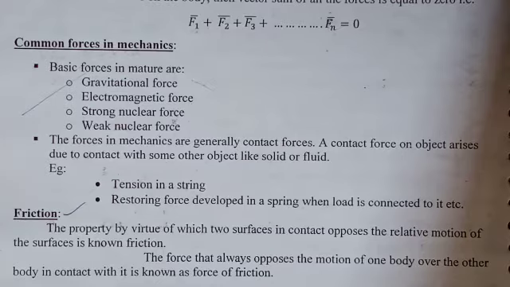The force that always opposes the motion of one body over another body in contact is called force of friction.